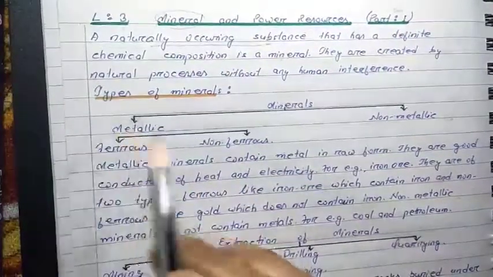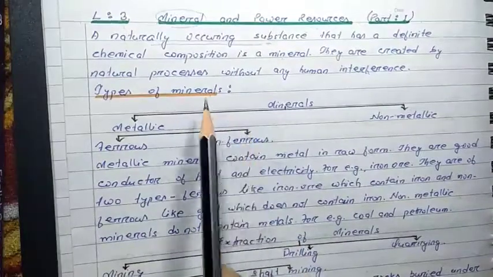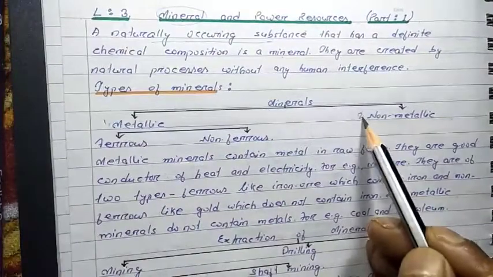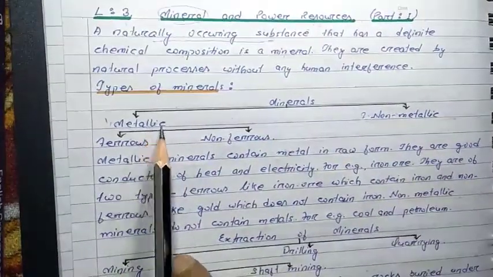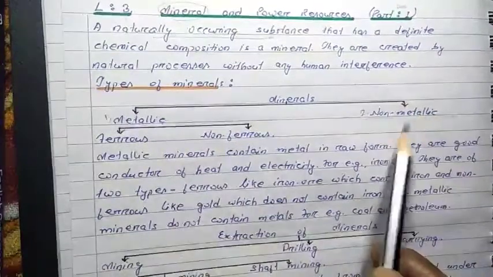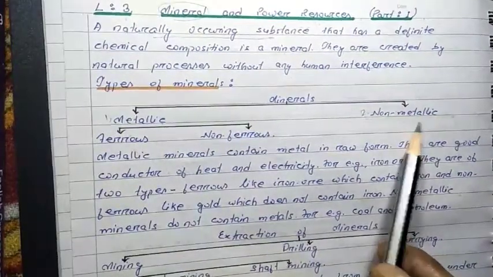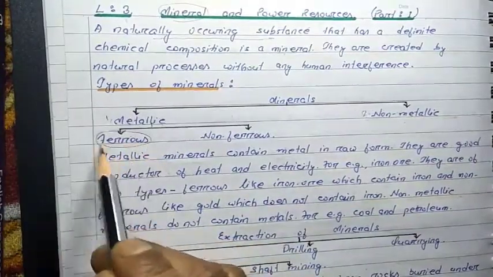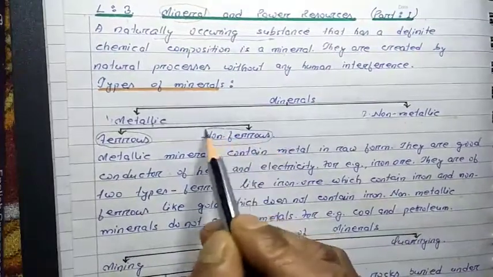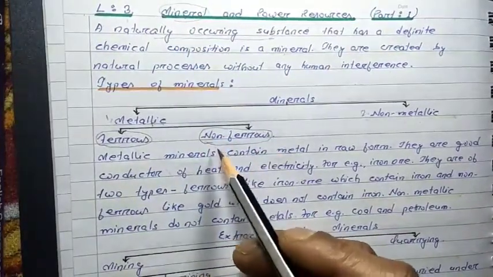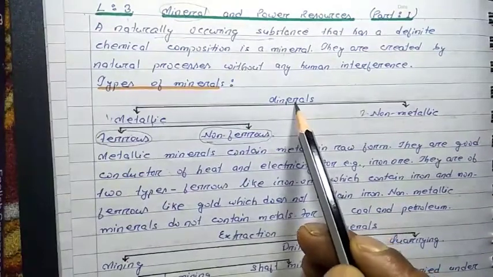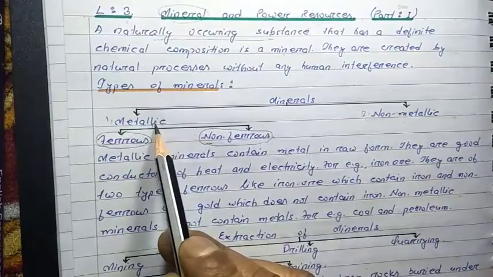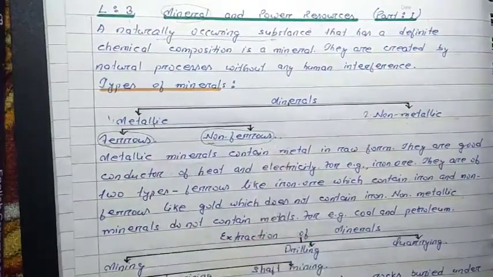Now, types of minerals. Minerals can be classified into mainly two types. One is metallic minerals and the second is non-metallic minerals. As the name suggests, metallic minerals contain metal, and non-metallic minerals do not contain metals. Again, metallic minerals can be classified into two types: ferrous minerals and non-ferrous minerals. This is a simple classification of minerals. Metallic minerals again can be subdivided into two types, ferrous and non-ferrous.